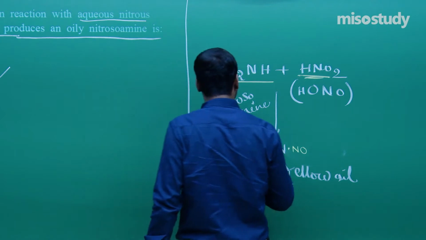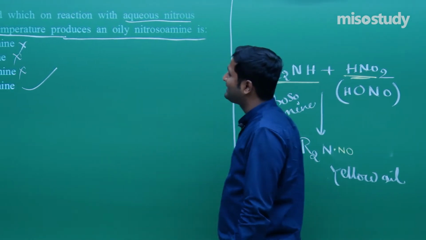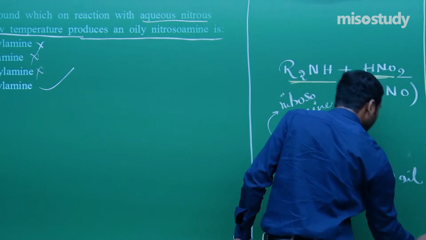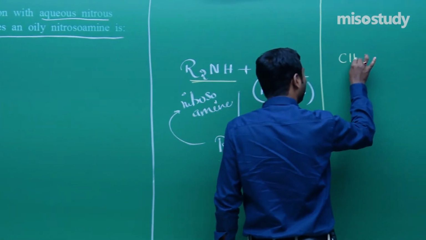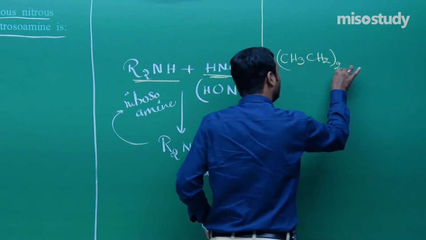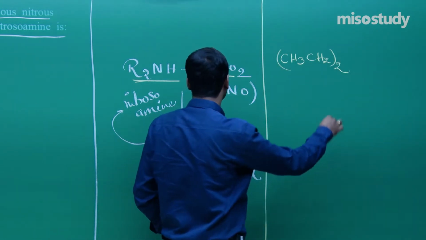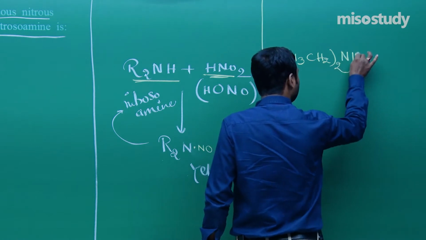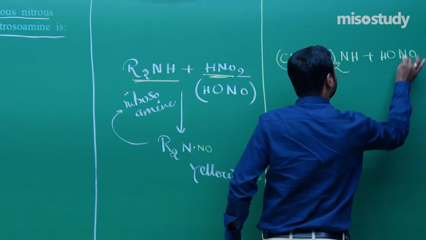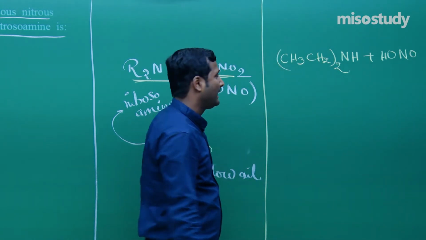So for this we say the amine is diethylamine, that is, this is the product: (CH3CH2) whole twice NH plus HONO. Then what will happen?